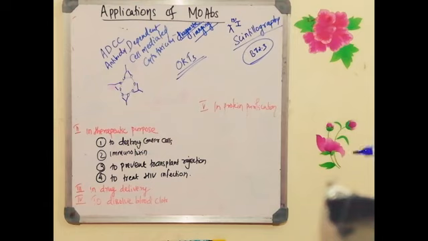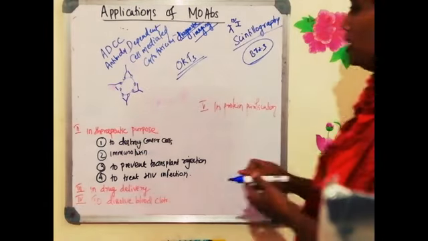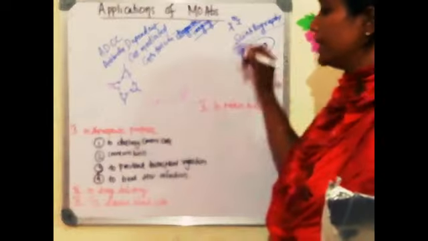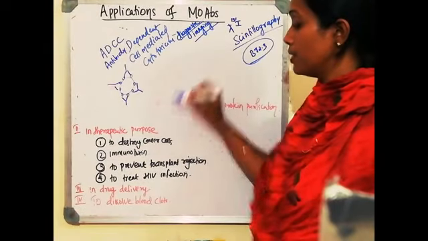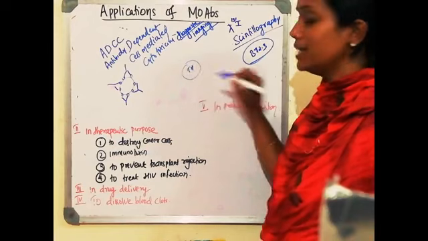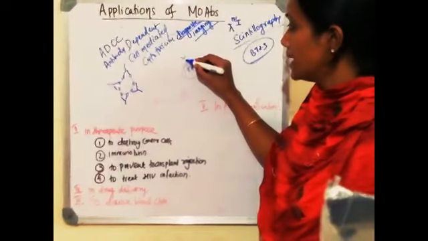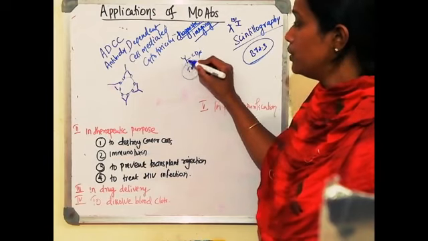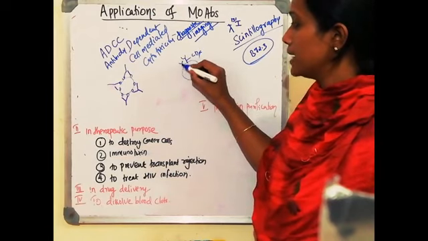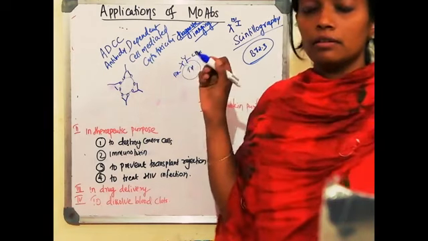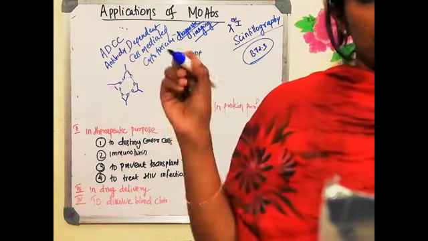Another use is to treat HIV infection. HIV infection you will be studying in detail under the immunodeficiency chapter, but I will tell you one important aspect to remember under this particular process. HIV infects the T helper cells, because T helper cells have a receptor called the CD4 receptor. Just now I told you about the CD4 receptor, and along with that it has a TCR. Now the CD4 receptor is the one where the human immunodeficiency virus will be binding.